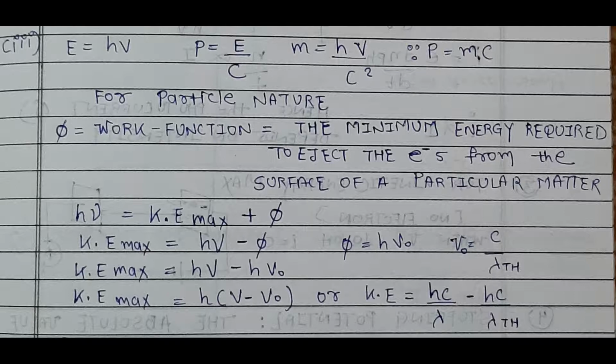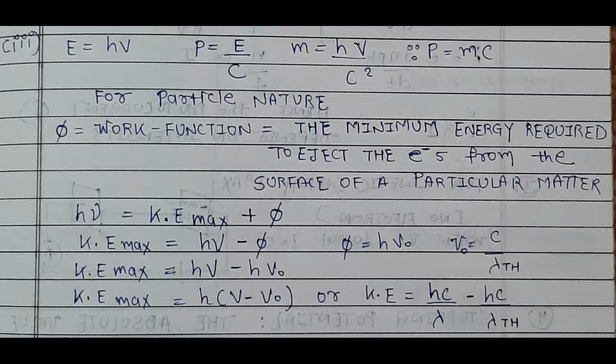So if we need phi, which is equivalent to the threshold energy to eject electrons from the metal, where nu 0 is equal to c by lambda threshold. Here the lambda threshold is defined as the minimum threshold value of wavelength of light which collides on our metal to eject the electron sufficiently.